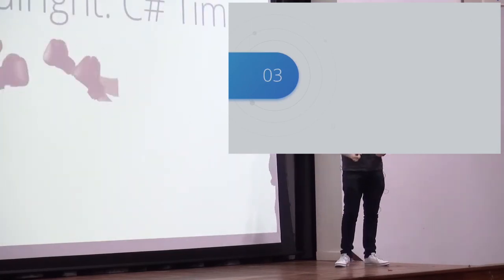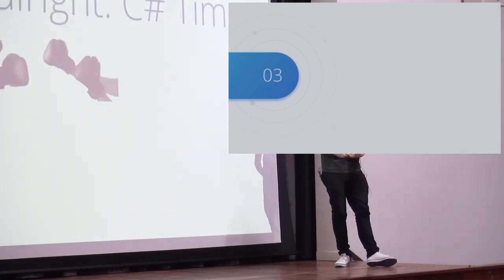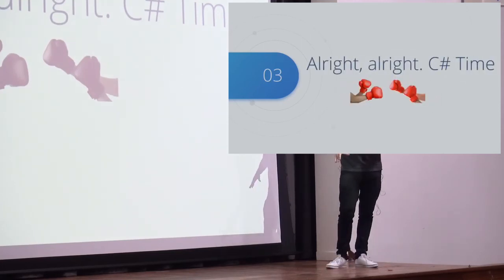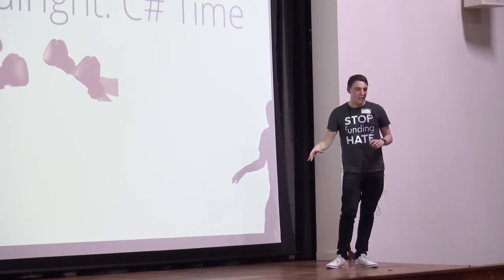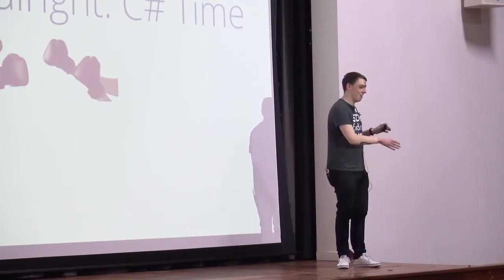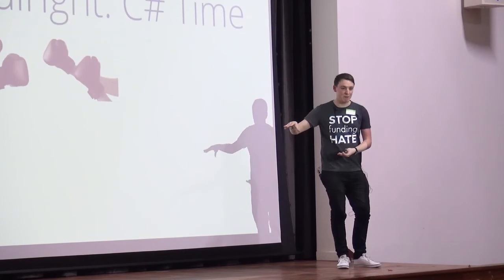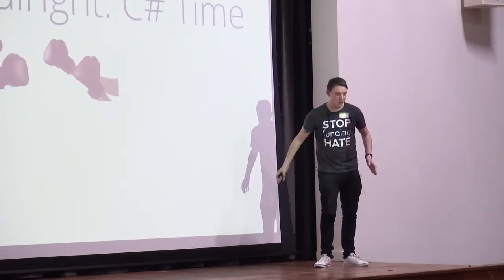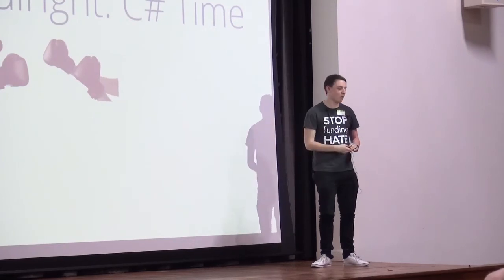But C# time, it's fighting time. How do they compare side by side? Now, I wanted to spend more time on this, but as I said at the start, introducing you to the JVM landscape, introducing you to a whole new language that you've never read before, and comparing it side by side was way too ambitious. So I've done a crash course through the first 2 bits, and now this bit hopefully will relate to you a little bit.